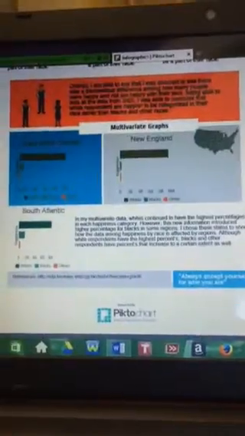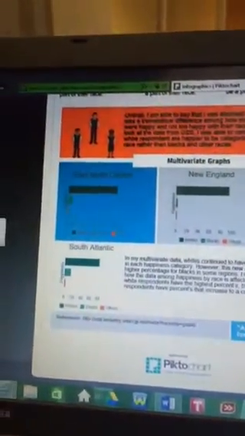As I scroll down to my multivariate graphs, I included a map only because my controlling variable was region. So for my multivariate graphs, I chose 3 different regions only to show the actual difference amongst each other. I chose North Central, East North Central, New England, and South Atlantic. With each one of these graphs, you see how white respondents fluctuate. I chose these graphs because I think these graphs were very beneficial towards my hypothesis.